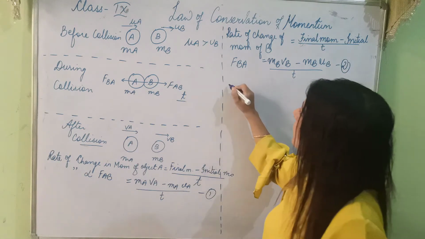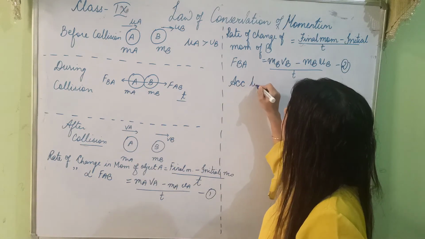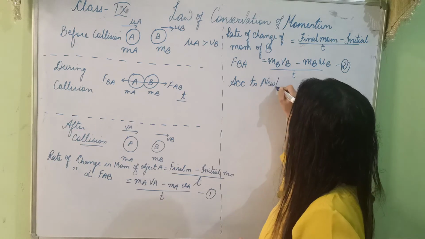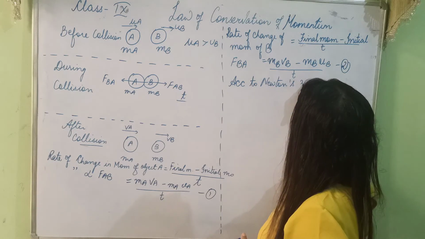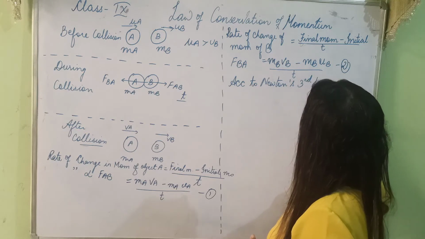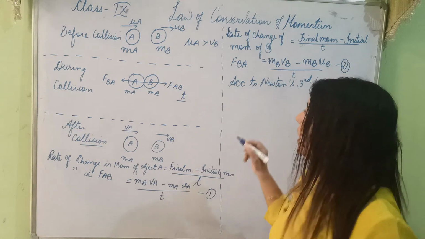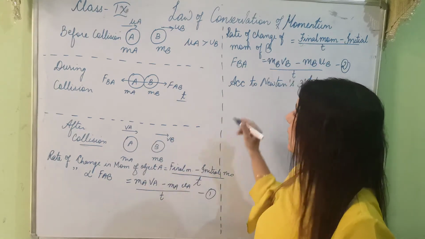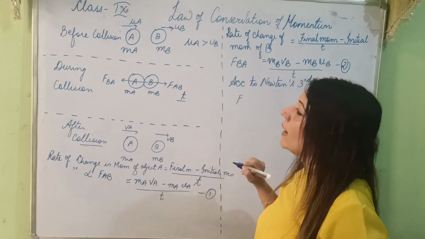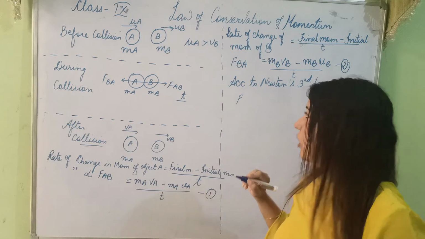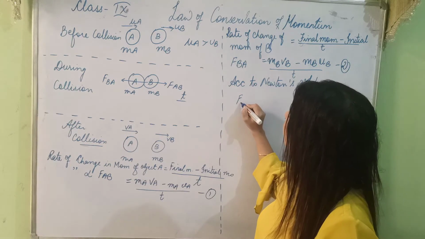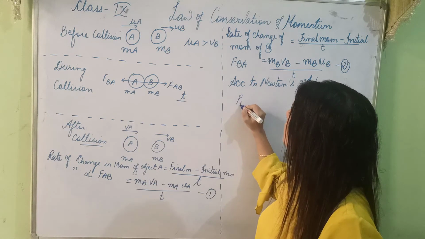Now according to Newton's third law, to every action there is equal and opposite reaction. This means these two forces are equal, but what is their direction? Opposite. So can I write it like this? The direction is opposite.